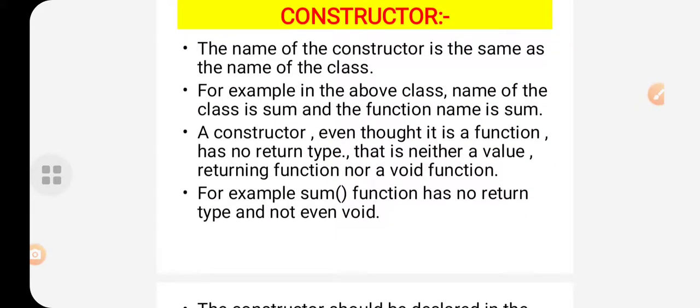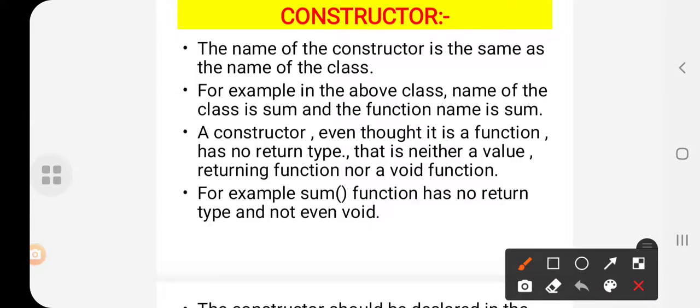A constructor, even though it is a function, has no return type. It is neither a value-returning function nor a void function. Even though it is a function, it will never have a return type. It will never return a value. Okay students.